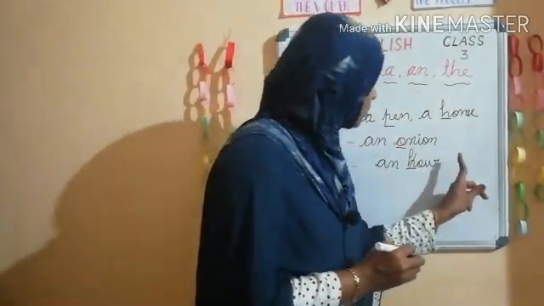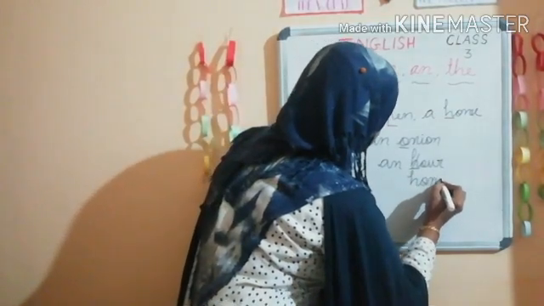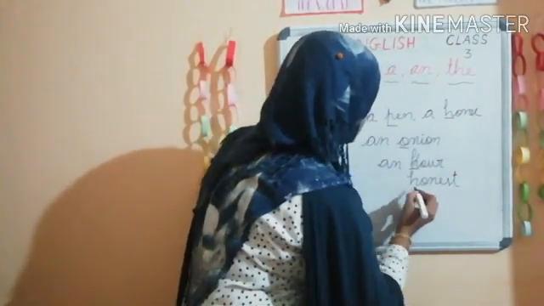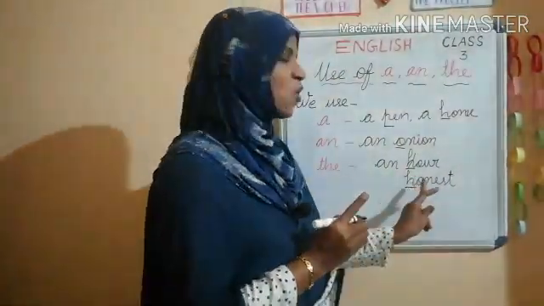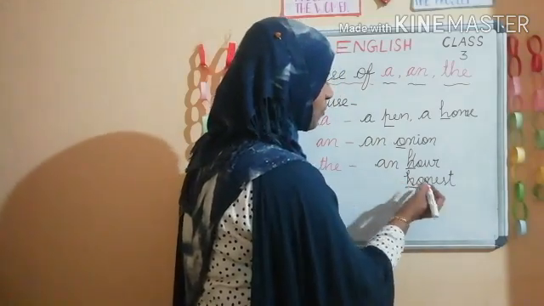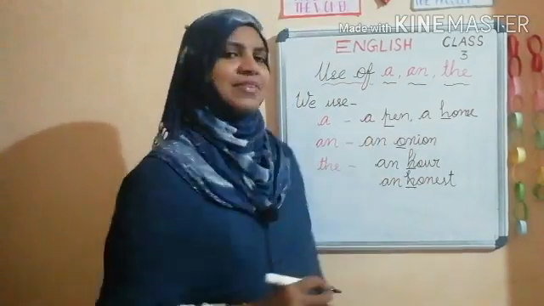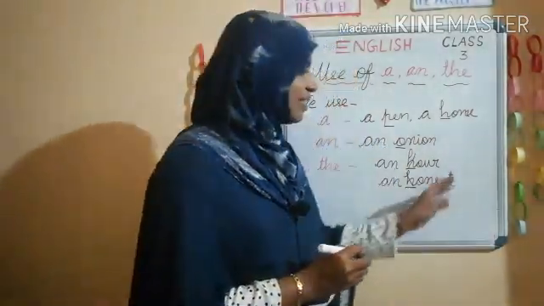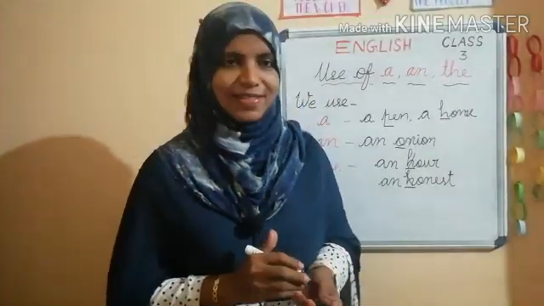And what? Not honest, it is honest. So H is silent here. We can't use a before honest. What do we want to use? An. Okay, children? Like this, many exception cases are there. You will learn in the higher classes.